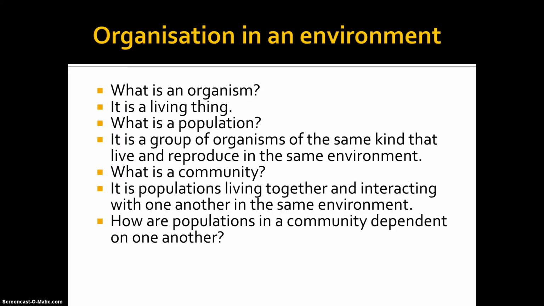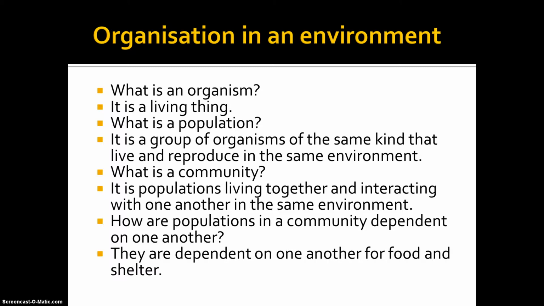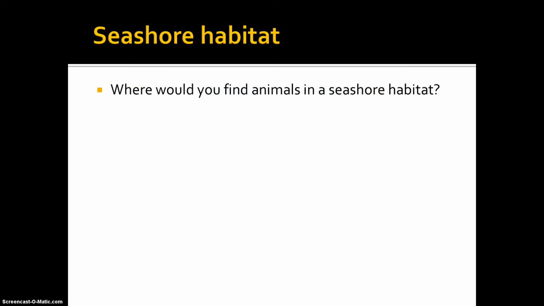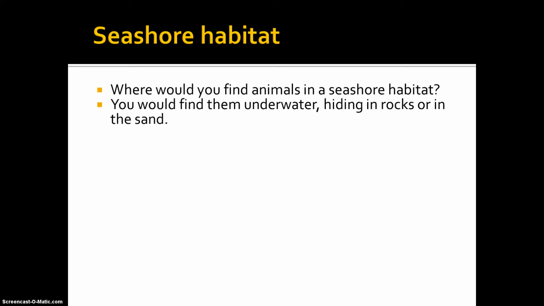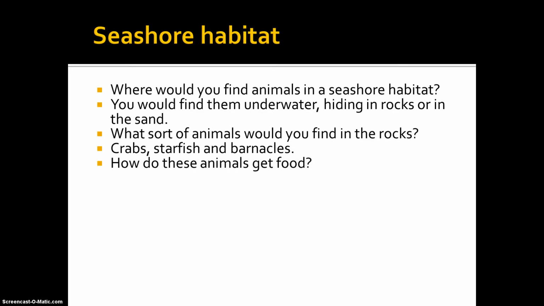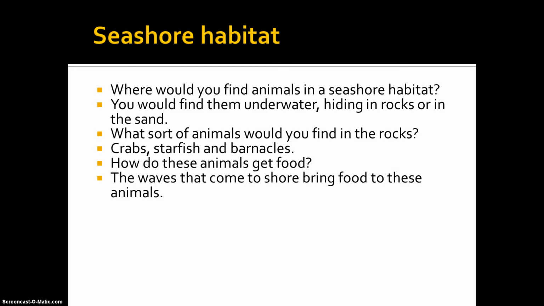How are populations in a community dependent on one another? They are dependent on one another for food and shelter. Where would you find animals in a seashore habitat? You would find them underwater, hiding in rocks or in the sand. What sort of animals would you find in the rocks? Crabs, starfish, and barnacles. How do these animals get food? The waves that come to shore bring food to these animals.